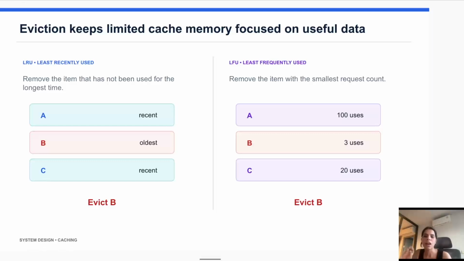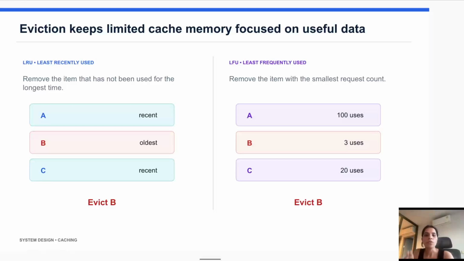So this is how, in the LRU approach, we basically check which data is least recently used. Suppose we have A, B, C. Based on the last accessed time, the least recently used data is C. Then it will evict the entry of C, and add the new item to the cache in place of C.